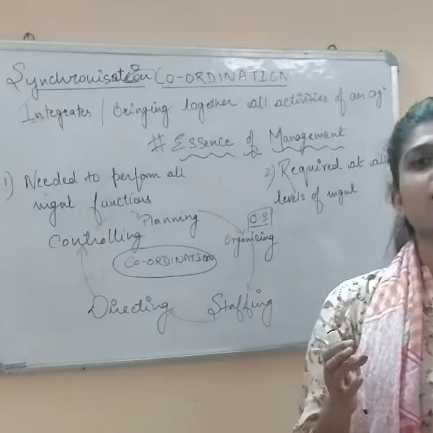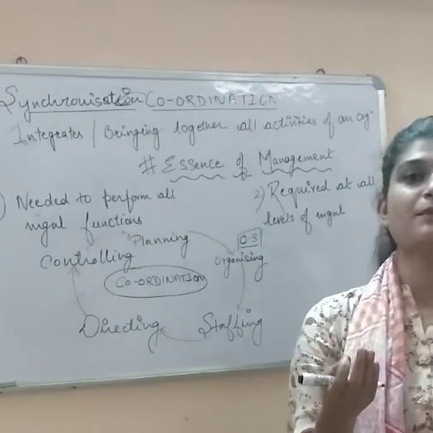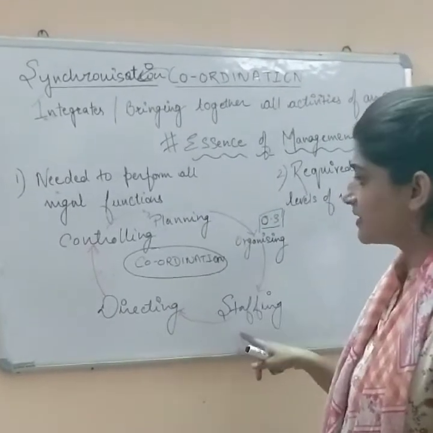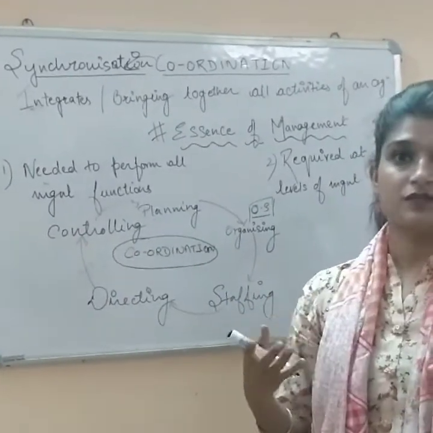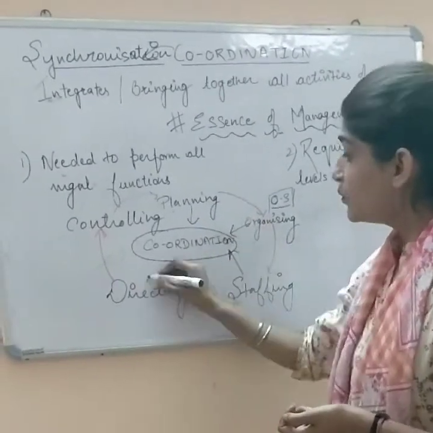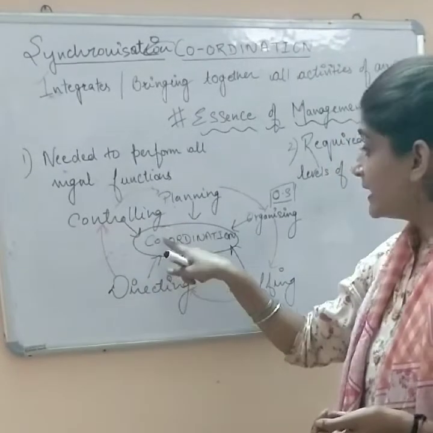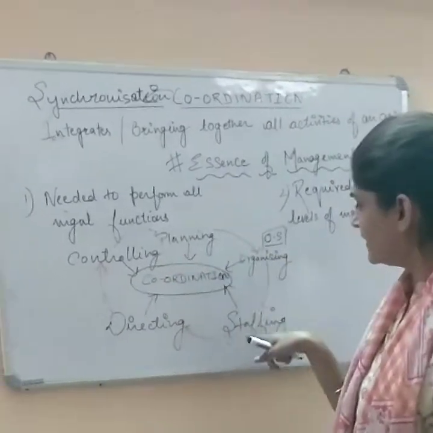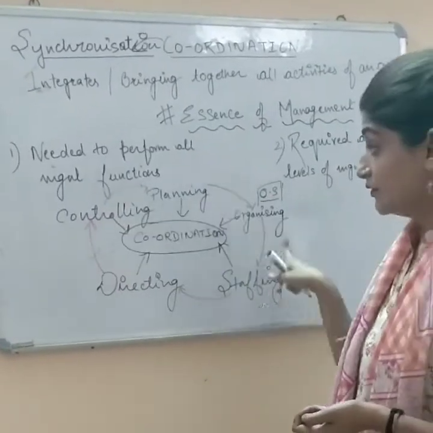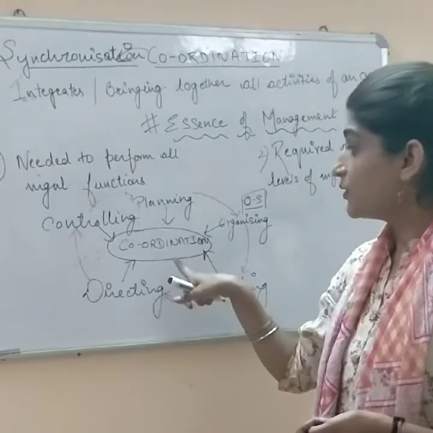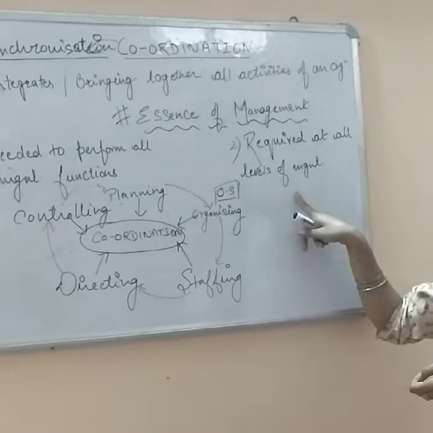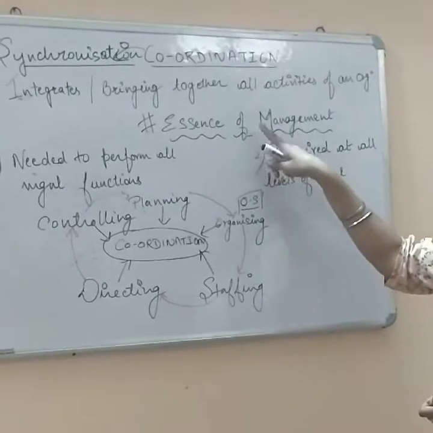So in a very simple example, we will understand these functions, right? These five functions of management: planning, organizing, staffing, directing, controlling, are the flowers, whereas coordination works like a thread. It assembles all these functions together, and then only it forms a garland, right? Without the coordination function, these functions are of no use. Have you got it?